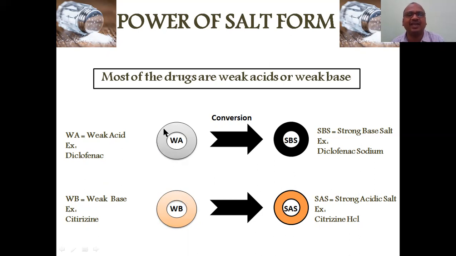This I made a weak color. This is a strong color. Here also, weak color. I converted into strong color for easy remembering, so that you can remember it easily. So cetirizine, we know very well. For allergy, we are using cetirizine. Cetirizine you convert into cetirizine HCl. HCl is an acid. That's why you are calling it an acidic salt. Like that we are using a strong acidic salt.